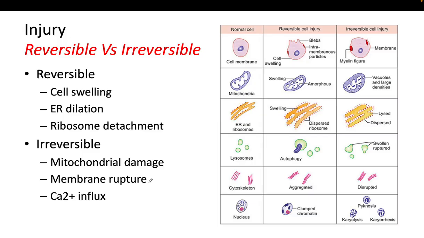If the injury continues, it becomes irreversible. At this point, the cell cannot recover and will die. The key features are mitochondrial damage, loss of membrane integrity, and calcium influx. Remember that calcium influx is a main and powerful activator of destructive enzymes. So it is very important in the development of an irreversible injury. In the nucleus, you can see some changes like pyknosis, karyolysis, and karyorrhexis.